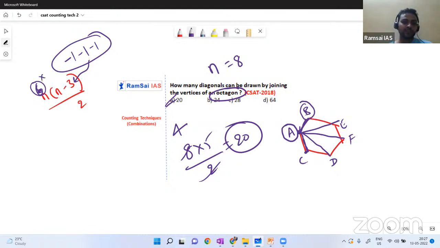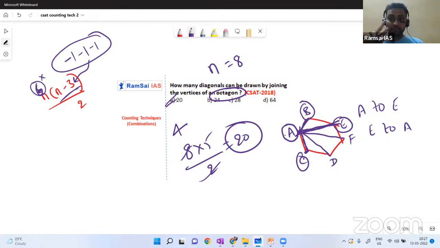And into how many are we drawing? We are subtracting A, B, C. So 3 we are subtracting. Then why divide by 2? Because just imagine AE is a diagonal when we draw a line from A to E. And similarly, when we consider E to A, we also draw one line, but that will be the same diagonal again, as we are considering each diagonal 2 times from different perspectives.